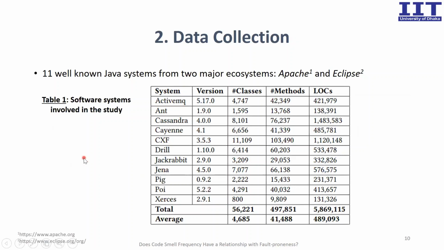Data collection. To conduct the empirical study, we have used 11 well-known Java systems from 2 major ecosystems, Apache and Eclipse, as shown in this table.